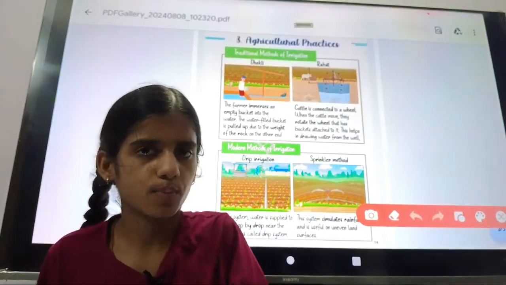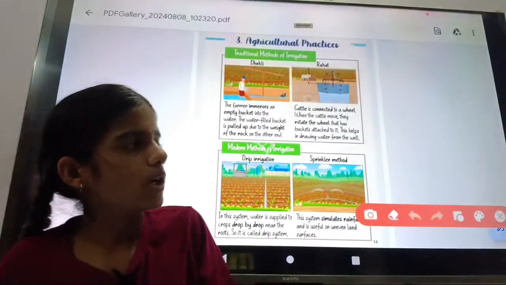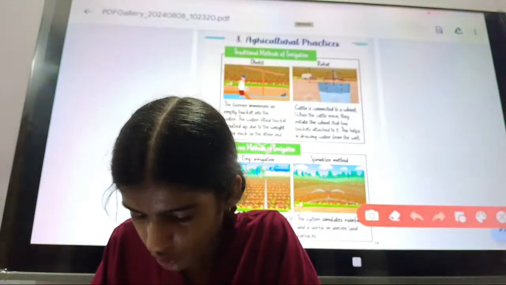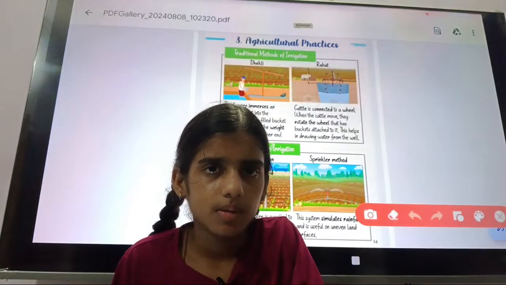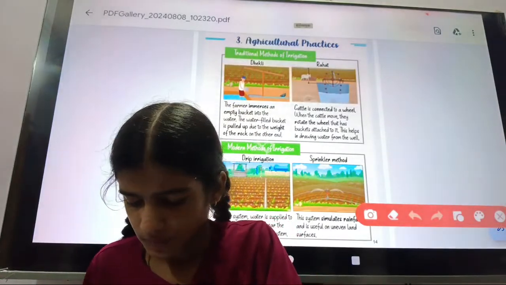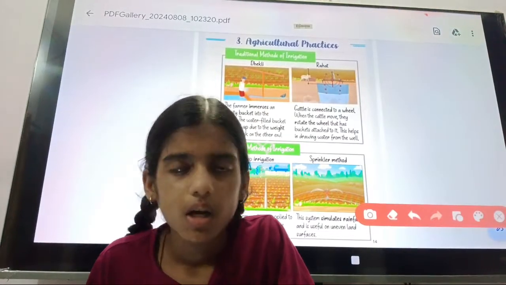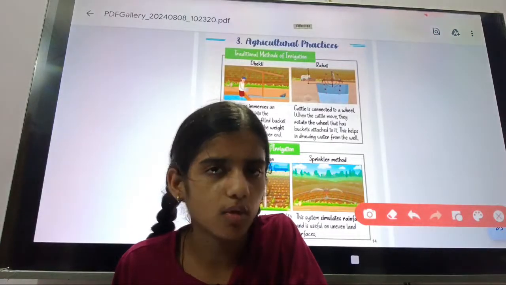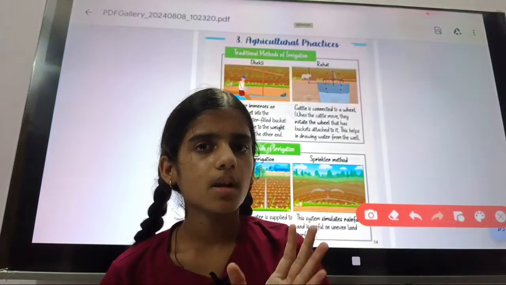The farmer immerses the empty bucket in the water, and the bucket is then filled.